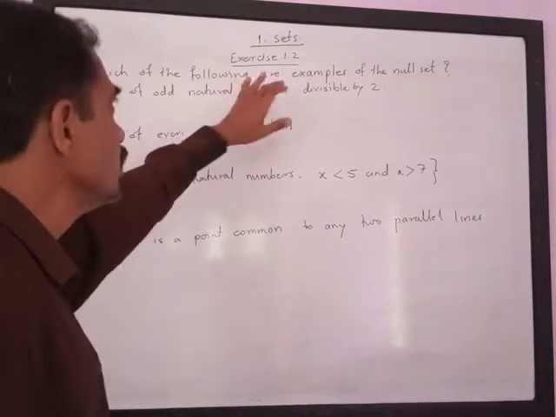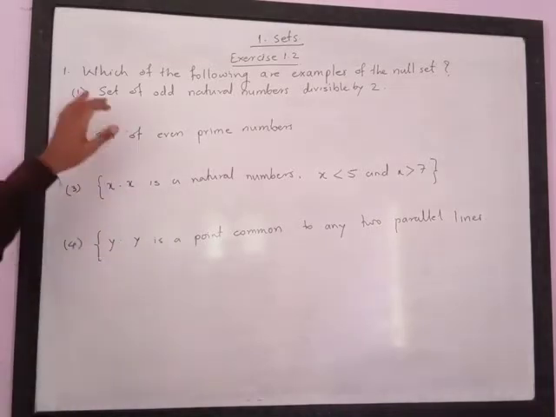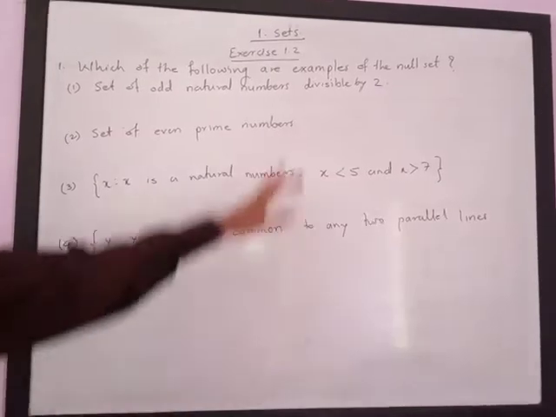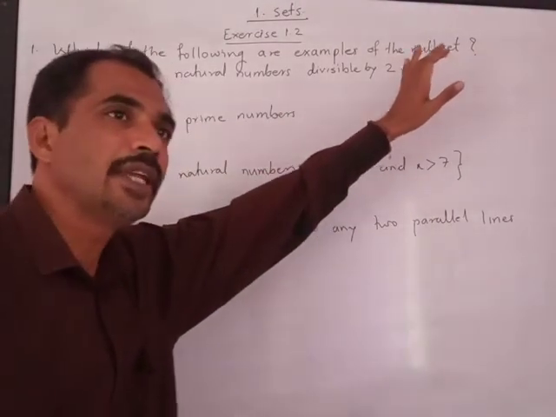In chapter number 1, exercise 1.2. First question is, which of the following are examples of null set? Null set means a set having no element in it is called a null set.